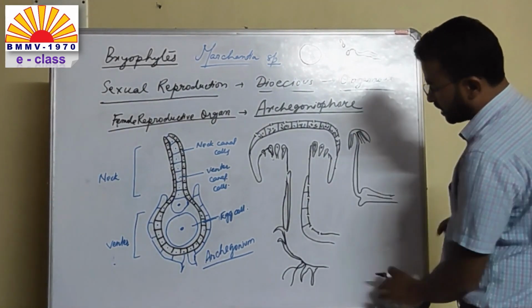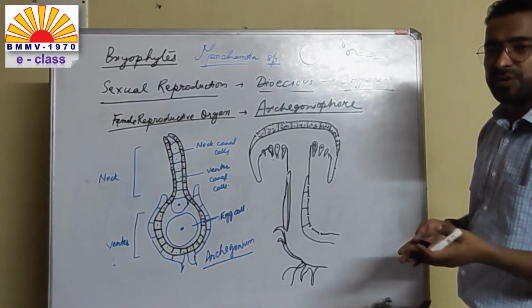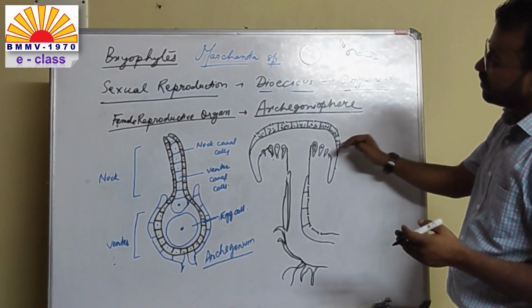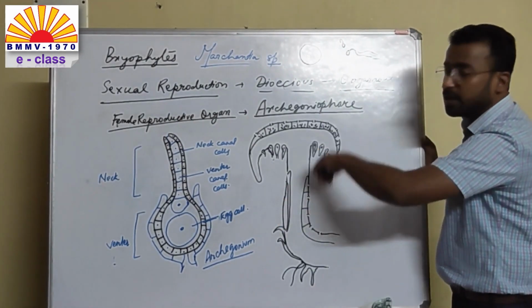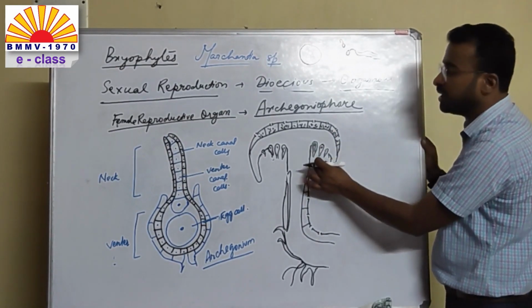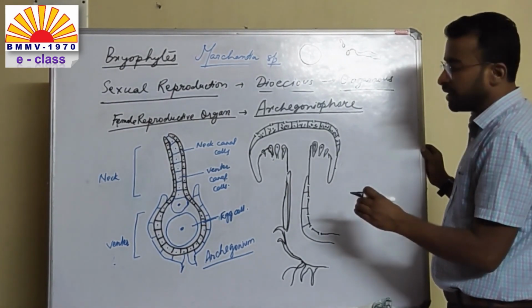Now let us see the section of the archegoniophore. In the male reproductive structure, the antheridia were facing upwards, but in the archegoniophore, the archegonium will be facing downwards. Here you will see archegonium in the hanging condition, and they are also arranged in the acropetal order.